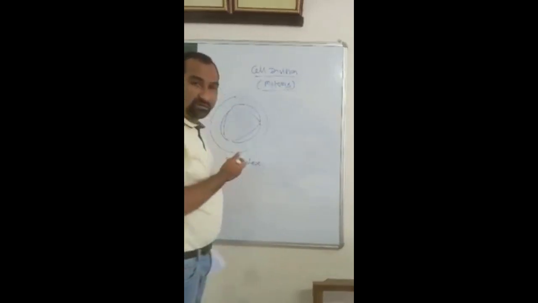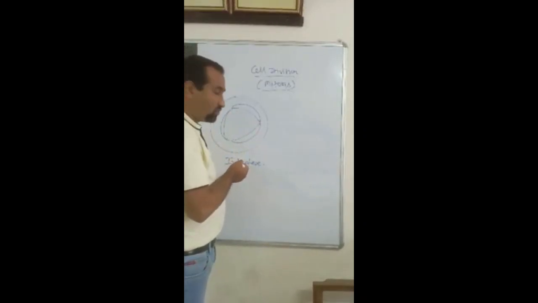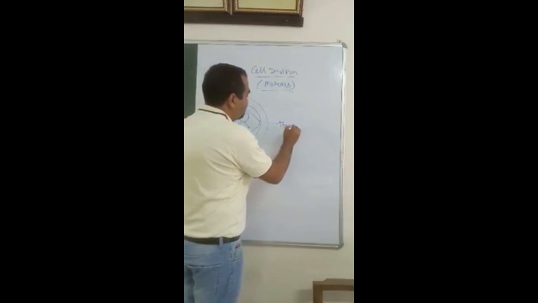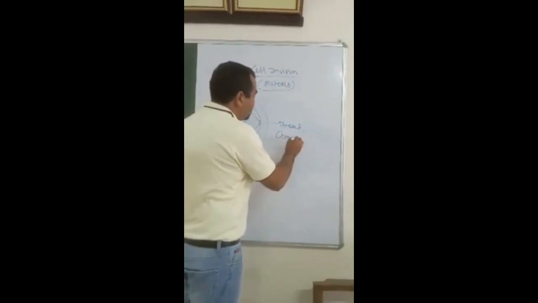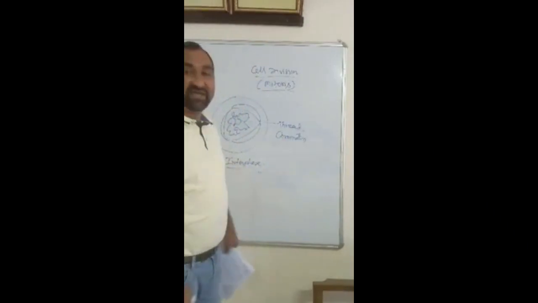These portions are the nuclear chamber, nuclear pore complex, and here we will have a thread-like structure that is known as chromatin. This is the interphase cell.